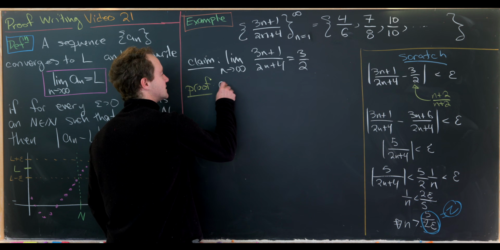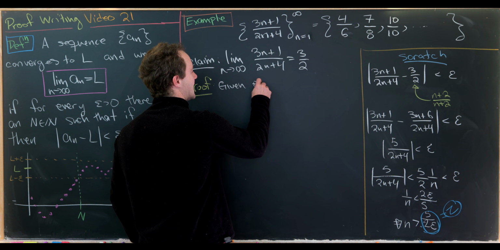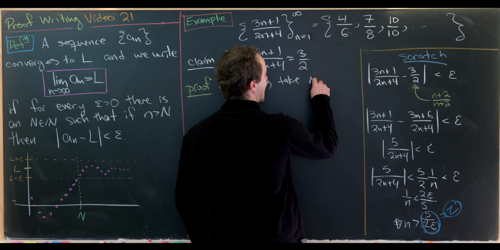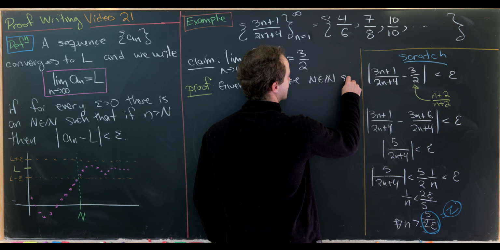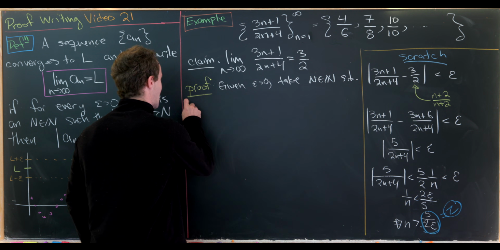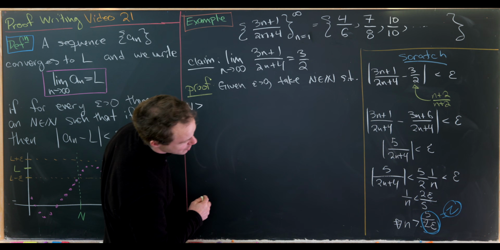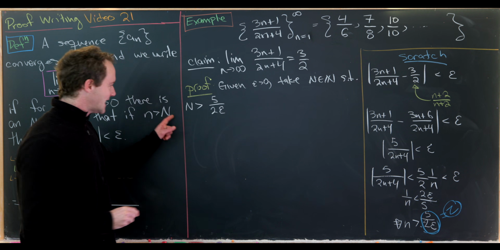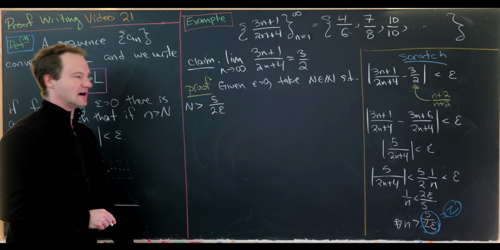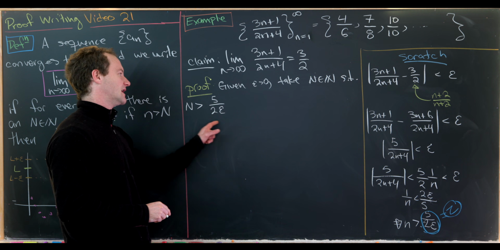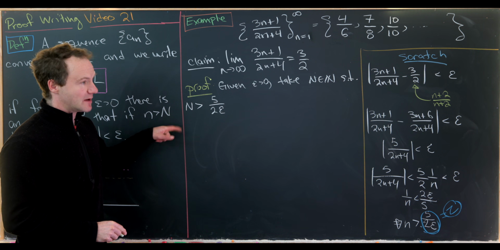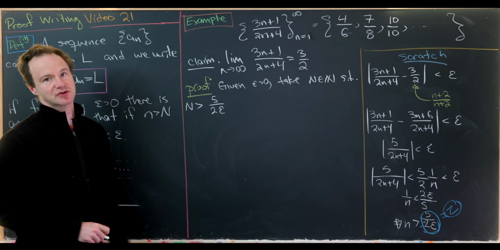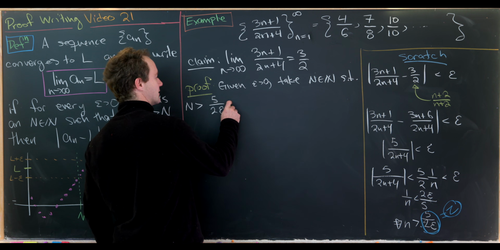Okay, so let's say we're given an epsilon bigger than 0. Let's take our capital N, which is a natural number, so that capital N is larger than 5 over 2 times epsilon. We can't really take it to be equal to 5 over 2 times epsilon because this may not be a natural number. But by the Archimedean principle, we know that for any real number, we can find a natural number larger than that real number.